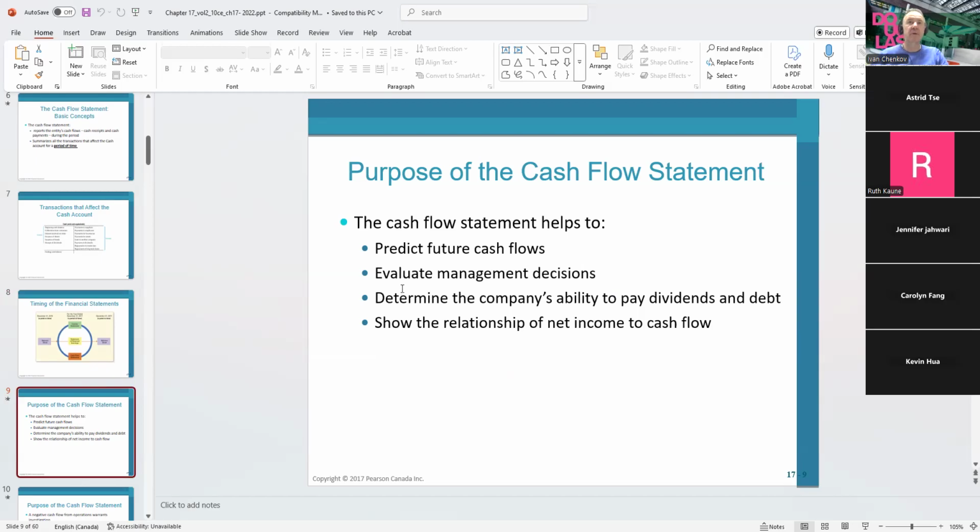Or you can evaluate the management decisions, what the management is actually doing in this company, and how long this company can actually sustain. You can determine the company's ability to pay dividends and debt from the cash flow statement. And you're going to see the relationship between the net income and cash. The one thing that you always have to remember: income doesn't mean cash. Net income is not equal to the cash.